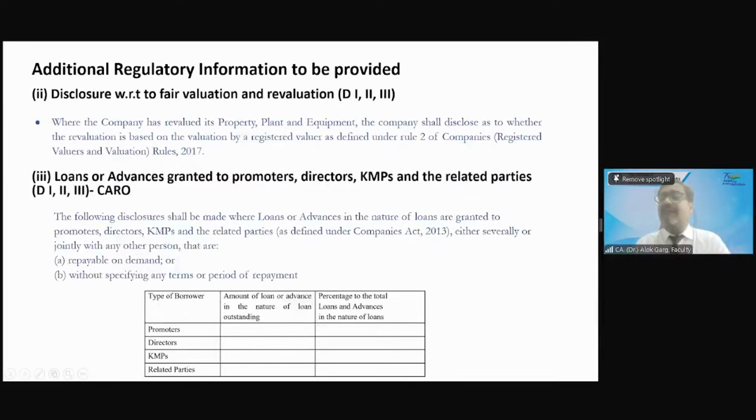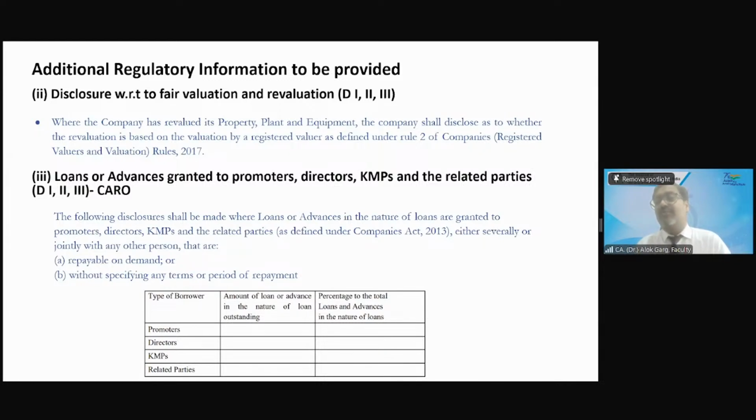Disclosure with respect to fair valuation and revaluation. You remember I told you if there is more than 10% of the revaluation, it has required to be disclosed. And you also need to disclose if there is a revaluation, whether revaluation is done by the registered valuer or not, right? Loans or advances granted to promoter, director, KMPs and other related parties. It is also required to be disclosed.